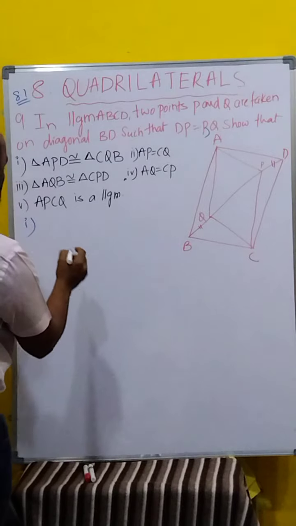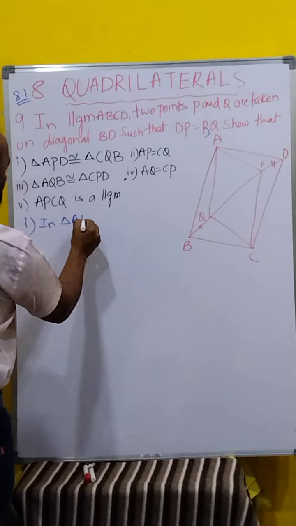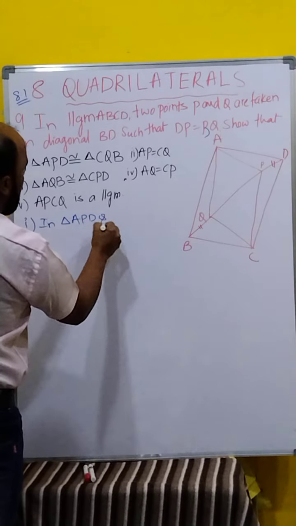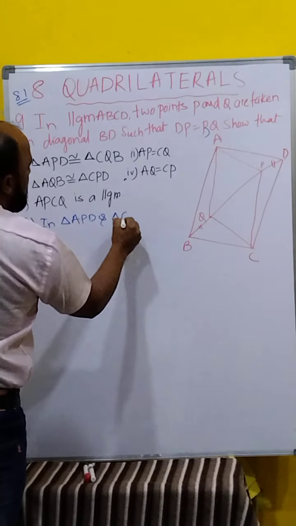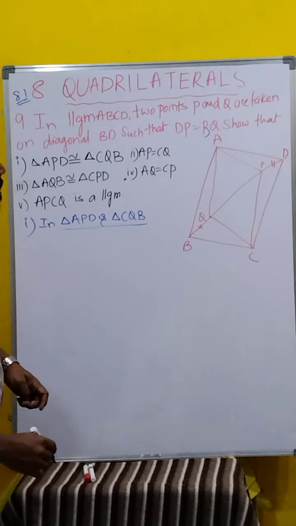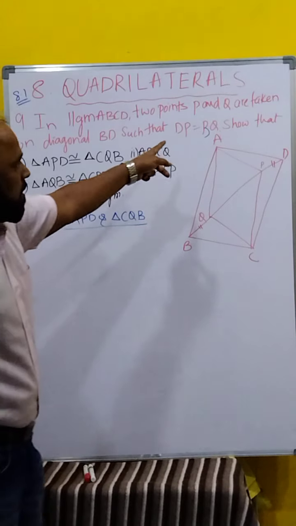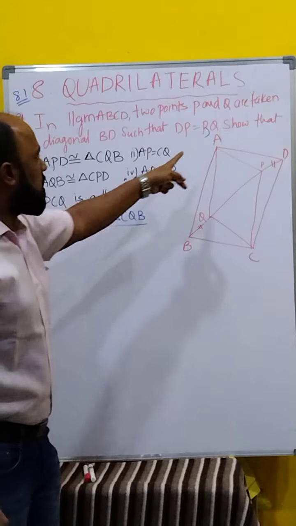Assume what is given here. In triangle APD and triangle CQB, what is given, from that only we are assuming. What is observed?